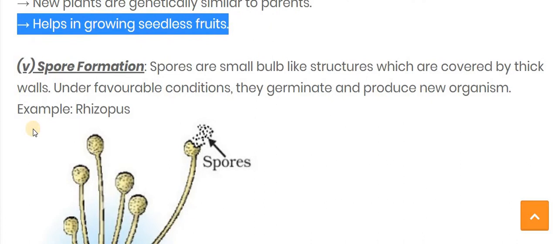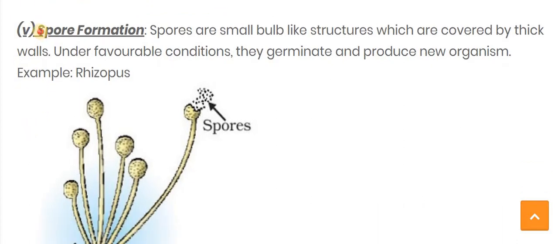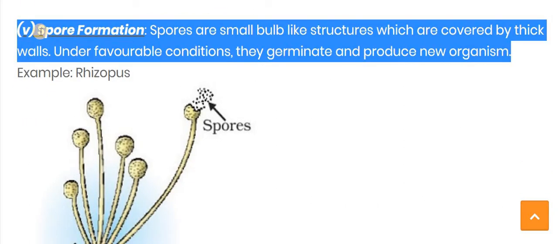Now let's see the next type of asexual mode of reproduction, that is spore formation.